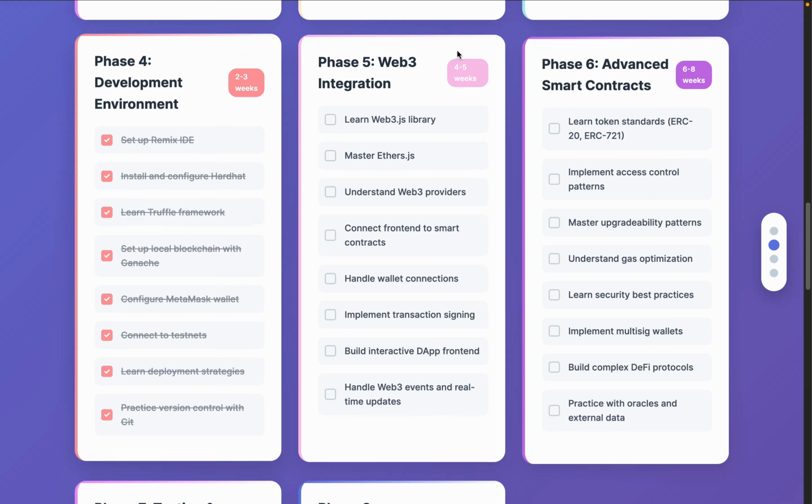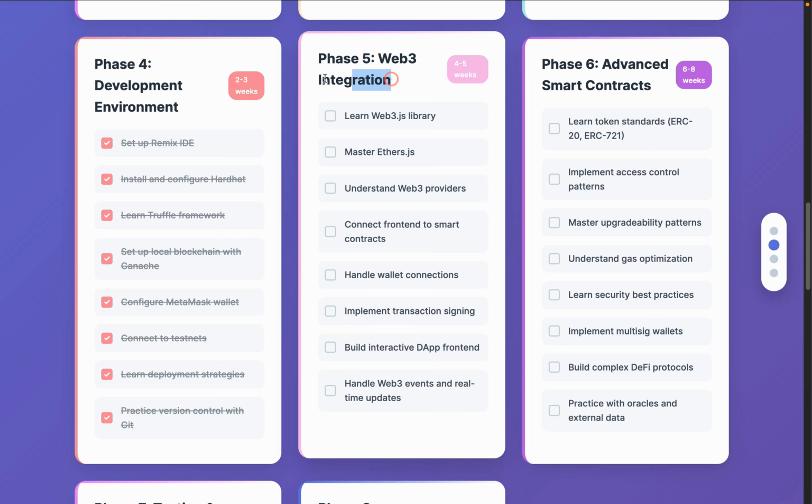After that, you have to focus on Web3 integration. And this one is very important because you're going to write the smart contract and the contract is deployed on the blockchain. Now you have to build that connection, that bridge, so the contract can communicate with the user. Web3 is a very powerful library which allows you to make that communication. So we have the Web3.js library, we have the Ethers.js library, we have Web3 providers, we have a front end where we can call the smart contract, and we can allow the user to call the function right from the front end. It can be executed on the chain.